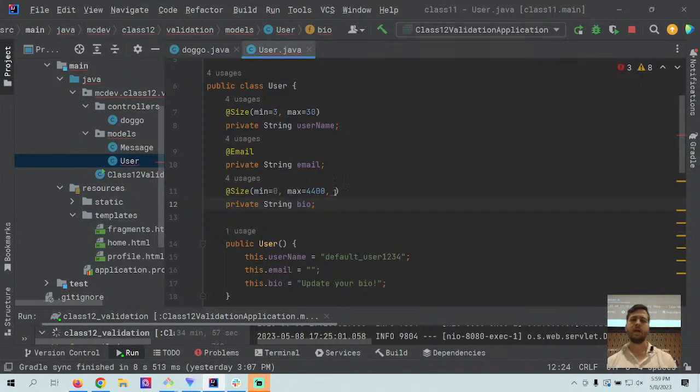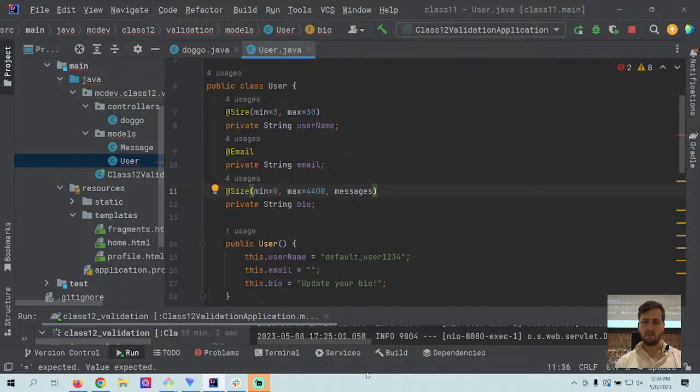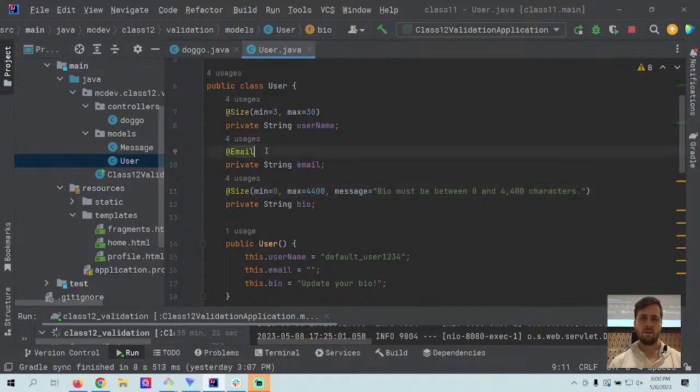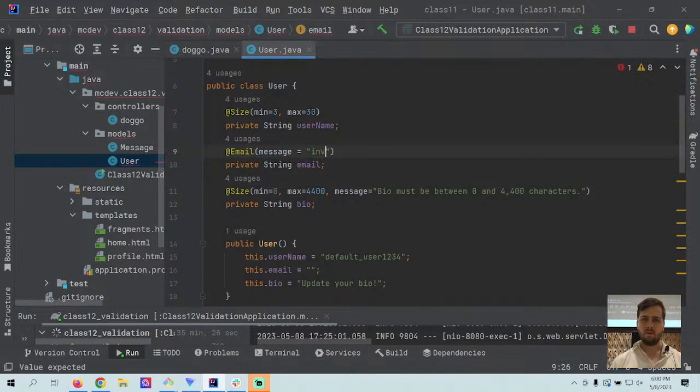And finally, we can add some messages. Let's say message. Okay, and then for the email, we can just keep it simple. We'll say invalid email.